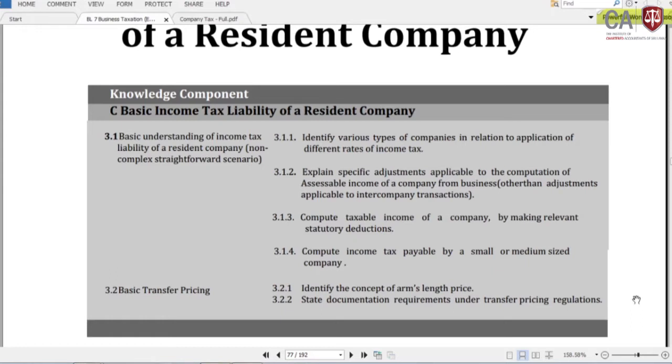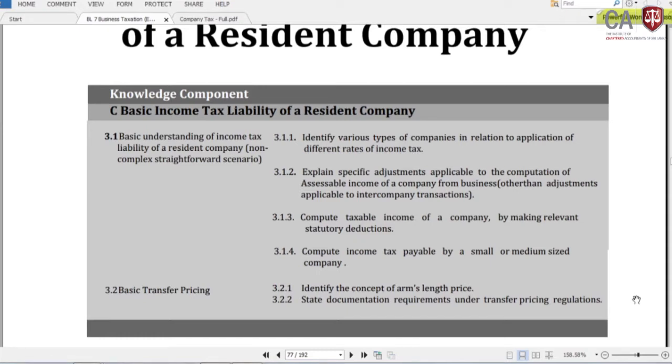This mainly consists of business income. When calculating the business income, we should discuss what the main things are to focus on for corporate taxation. It includes some adjustments related to intercompany transactions, and we should also concern ourselves with the transactional provisions.